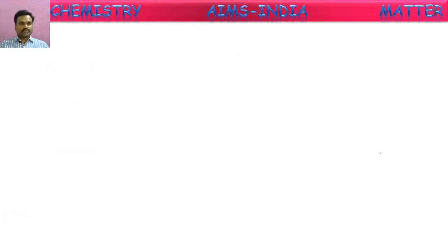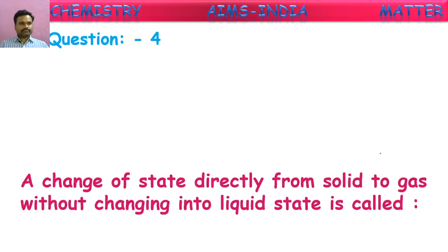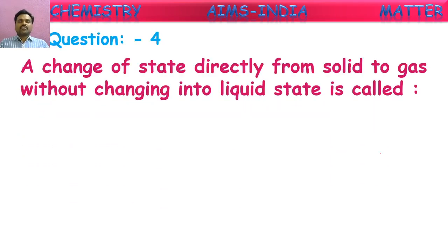Okay. Next question. A change of state directly from solid to gas without changing into liquid state is called. Yes, we discussed this as a special case. Some solids directly convert into gaseous form without coming into liquid state on heating.